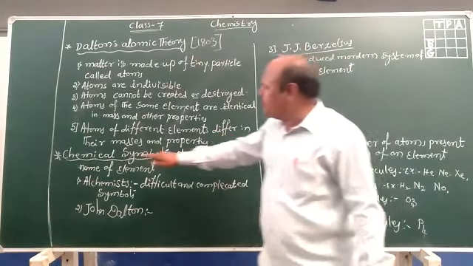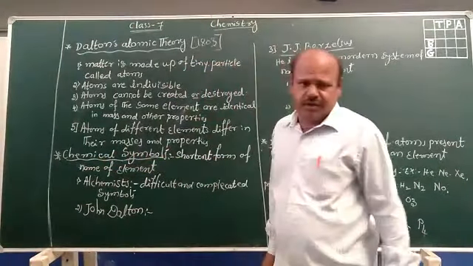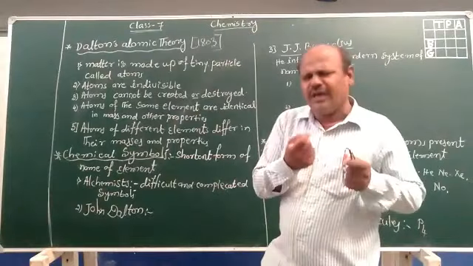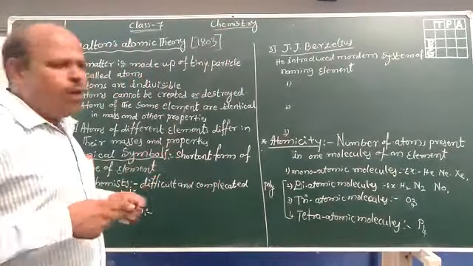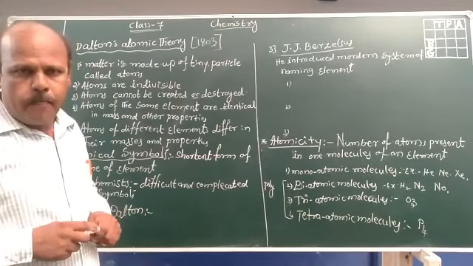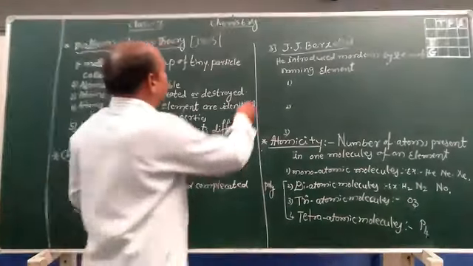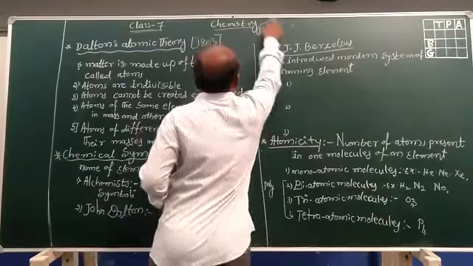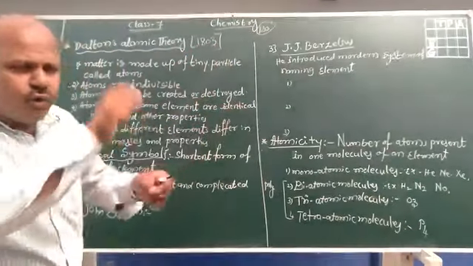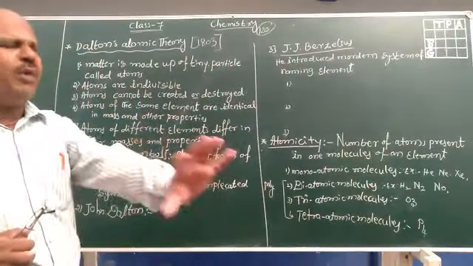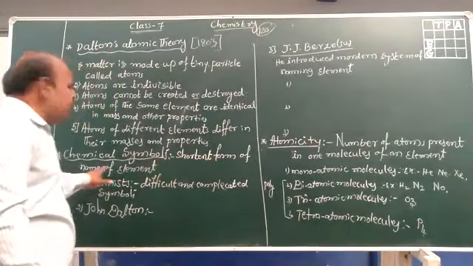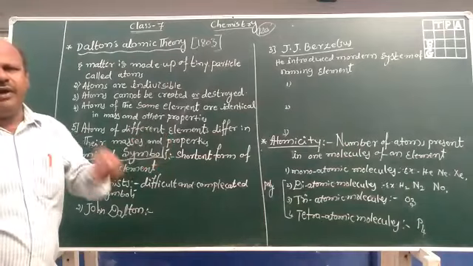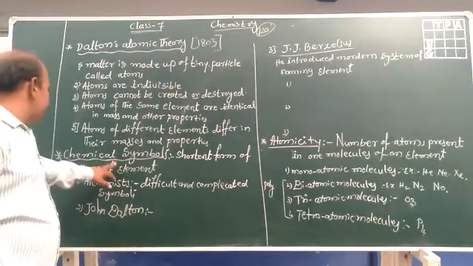After that, we come to know about chemical symbols. How to write the symbolic shortened form? For example, in our day-to-day life, we use short forms. Here, there are 120 elements. We can't write out hydrogen like that every time. The short form of writing, that is the chemical symbol, means the shortened form of the name of the element. To write it in a very short form, that is the symbol.